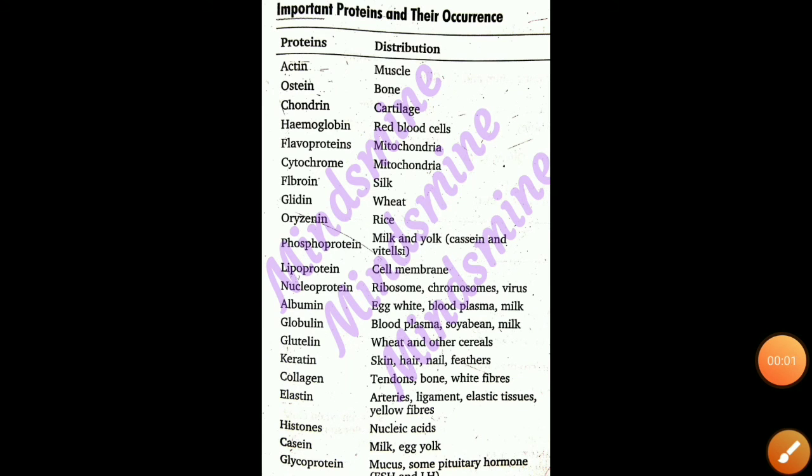So we approximately saw all the important proteins and their distributions in today's session.